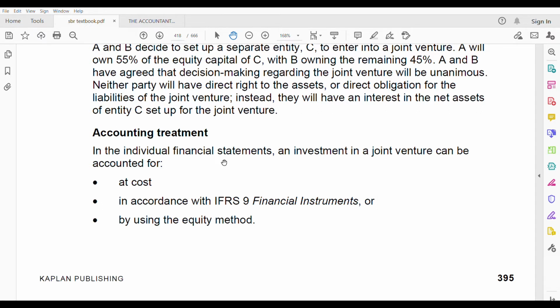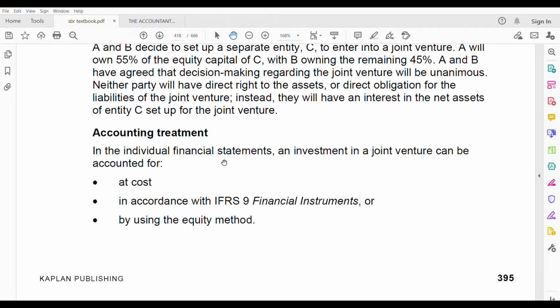So when you go through, I have completed the standard before this. It is IAS 27, I guess. Yes, it is IAS 27, which is separate financial statements. There's a separate standard on separate financial statements. There, the same thing I have discussed: whether it's an investment in a subsidiary, associate, or a joint venture, it is accounted using these three methods.